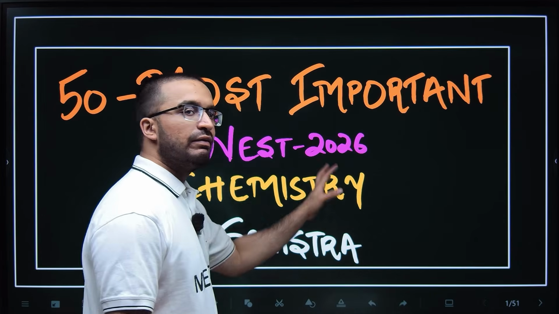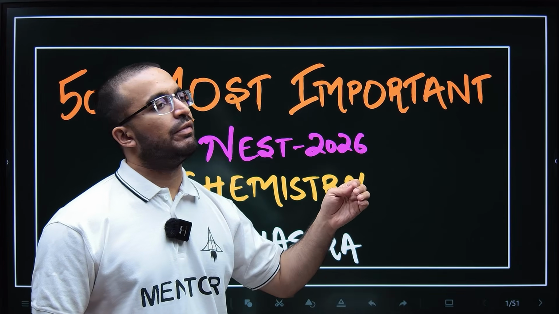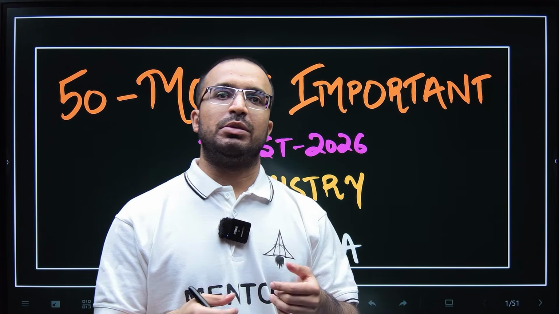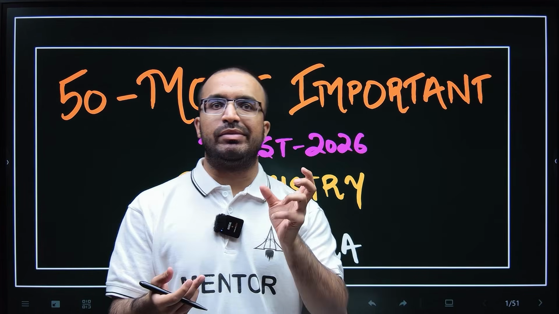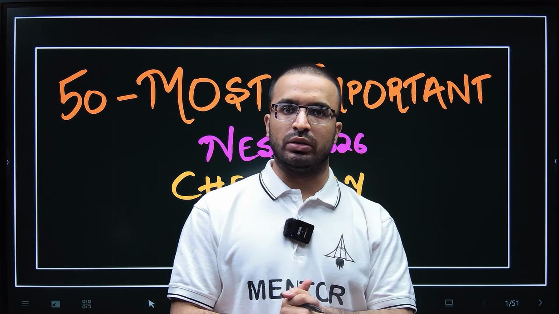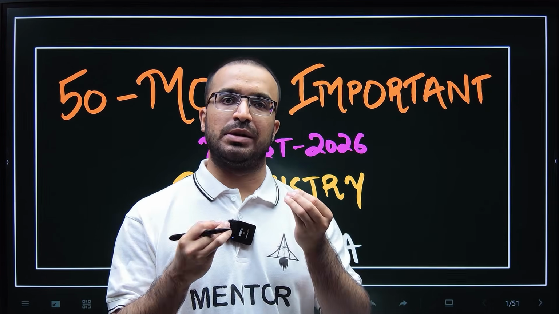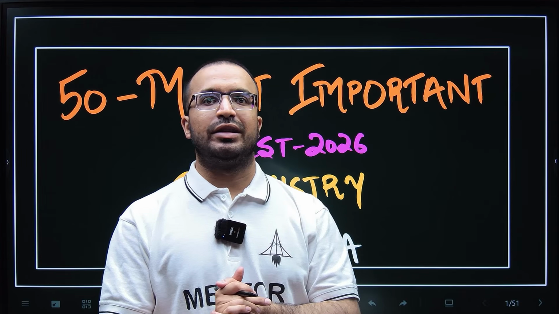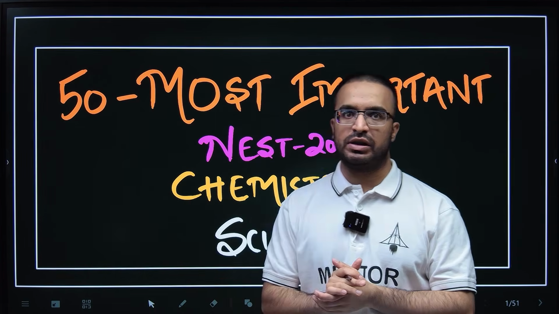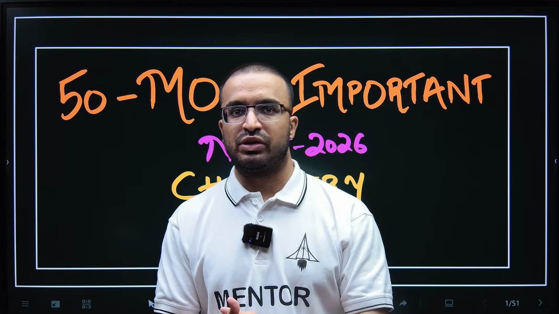Even if the questions that I am going to discuss don't come, there is a great possibility that their concept might be asked in some other way, in some other form. Questions might not be repeated, but concepts have a high probability of being repeated.